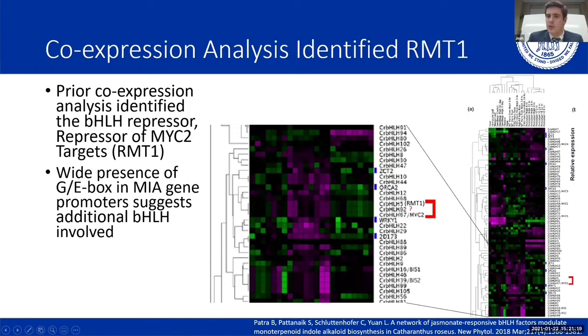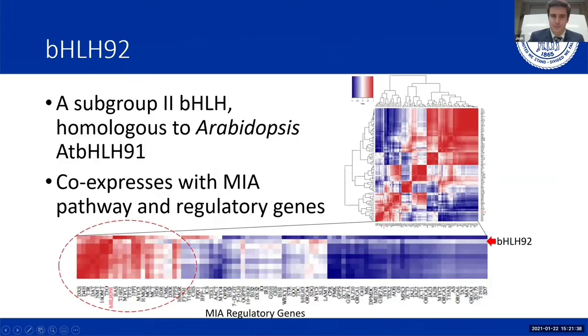So you can start to see the beginnings of a regulatory feedback loop there, which leads us to the identification of another potential regulator, bHLH92, which is tightly co-expressed, as can be seen here from the co-expression analysis done in our 2018 paper, that this could be an interesting target for regulation. bHLH92 is in subgroup 2 and is homologous to the Arabidopsis bHLH91.